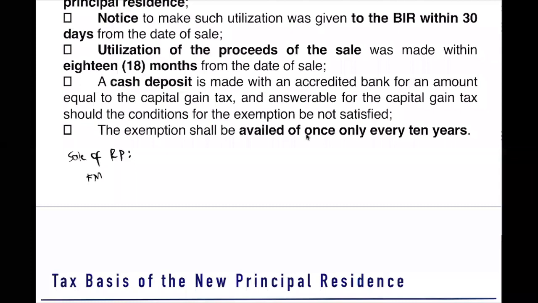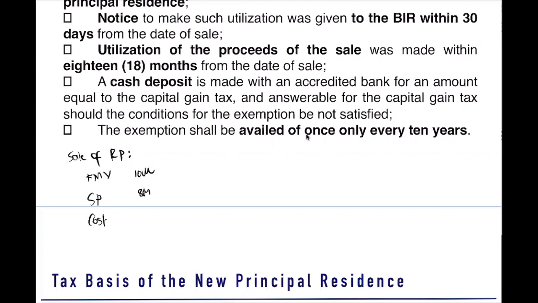So we have here your fair market value, 10 million. We also have your selling price of 8 million. Are we clear? Okay. So the fair market value here is 10 million, and the selling price is 8 million. So this is a sale of real property. How should we tax it? Let's say our cost is 5 million. How should we tax it?